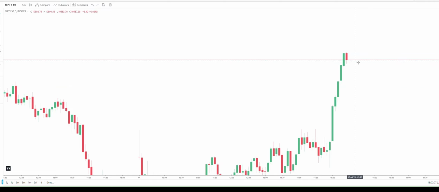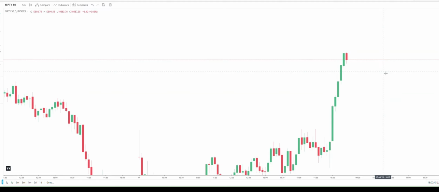For example, 19,587. The strikes are 19,500, 19,550, 19,600, 19,650. 19,587 is very close to 19,600, right? So 19,600 is called at the money, whether it is PE or CE. When you go to higher strike prices, 19,595 is called deep in the money PE. When you select a price below 19,500 CE, that is called in the money CE.